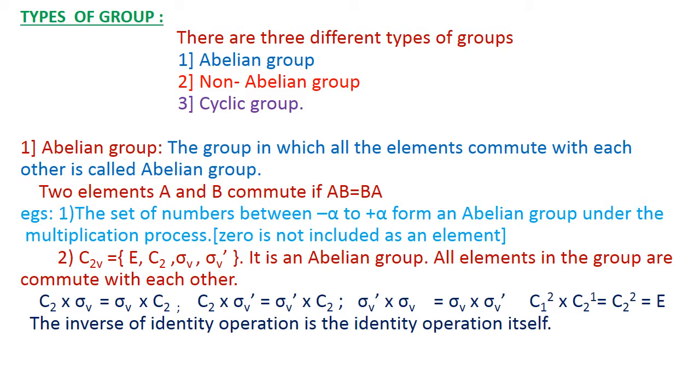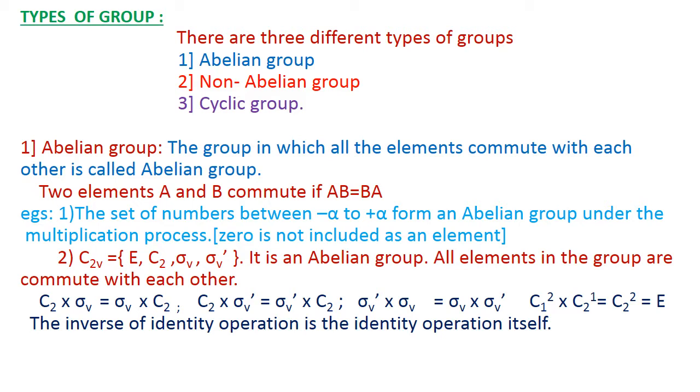For an abelian group, all the elements present in the group must commute with each other. Let us consider what we already discussed, a set of numbers between minus infinity to plus infinity except 0 forms an abelian group under the multiplication process. The 0 is not included as an element. But let us consider any elements.